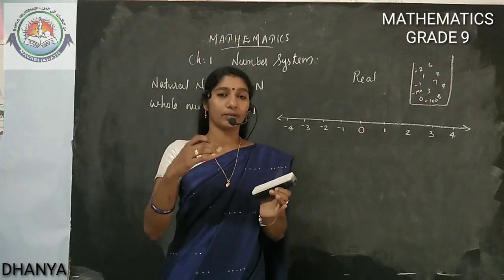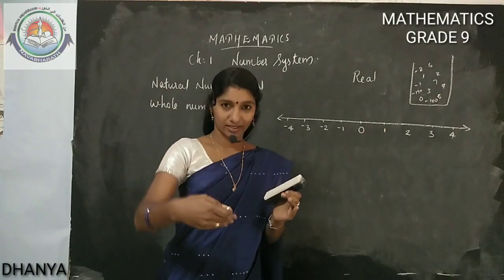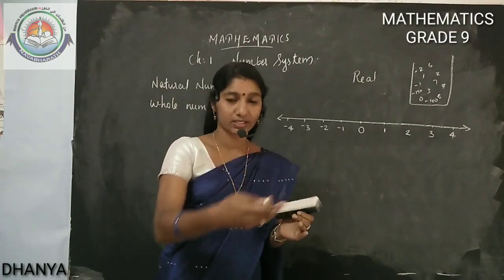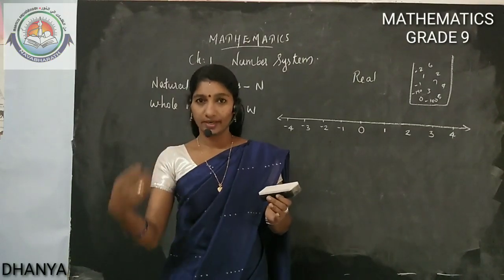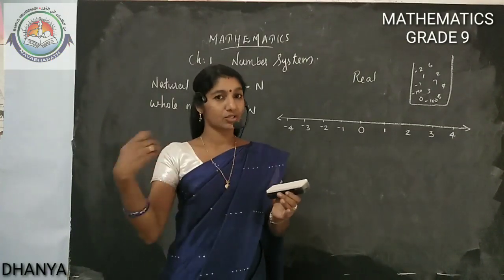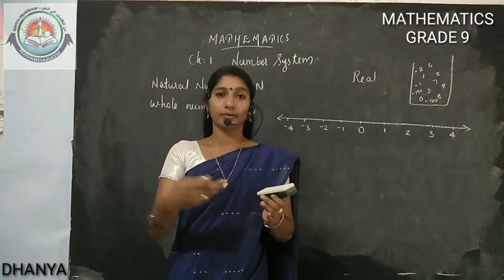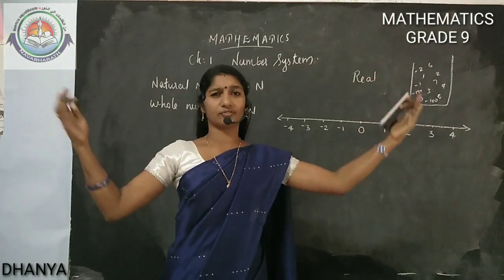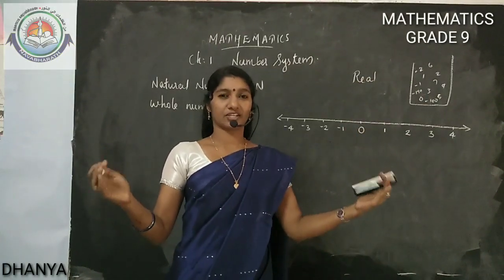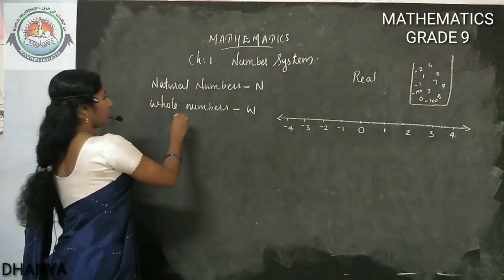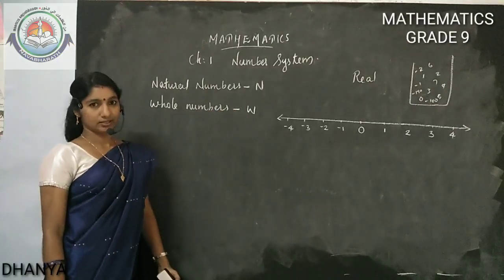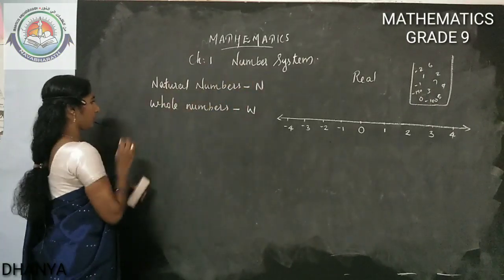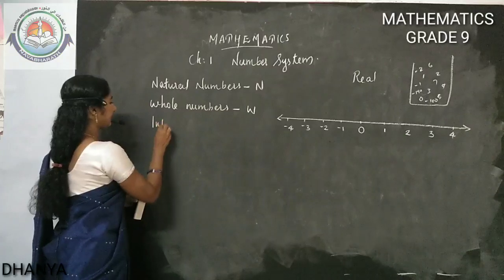Not uncountable, countable it is. Means 1, 2, 3, we can count it. And to the left side also, minus 1, minus 2, minus 3. So the natural numbers or integers are countable, but there are infinitely many numbers. So it is a big collection of numbers. All numbers represented by the letter W. And we added some more numbers, they are called integers.